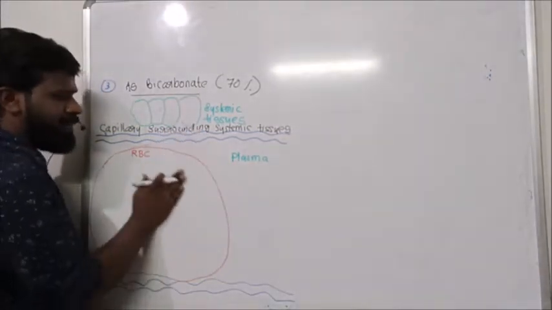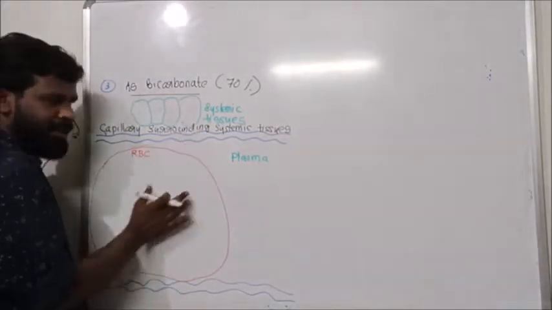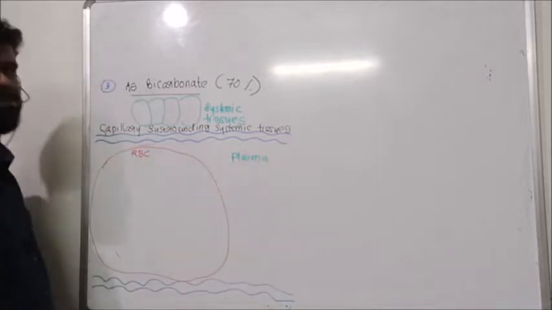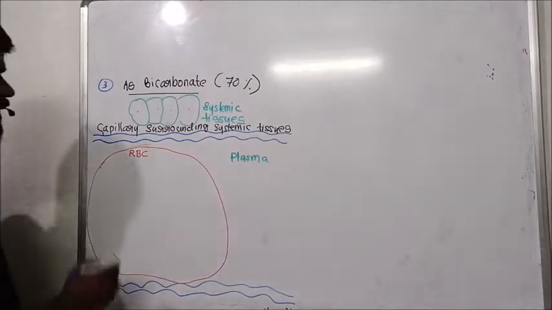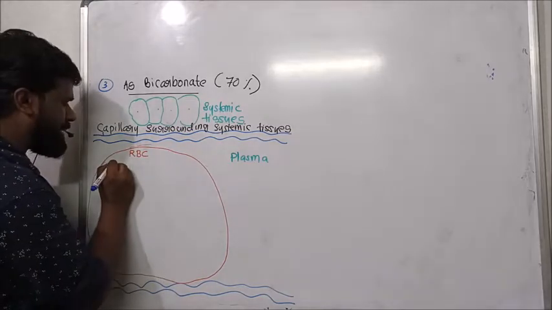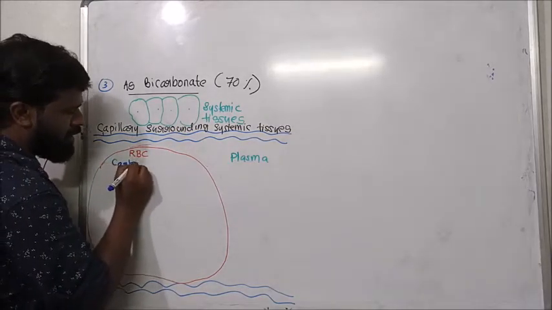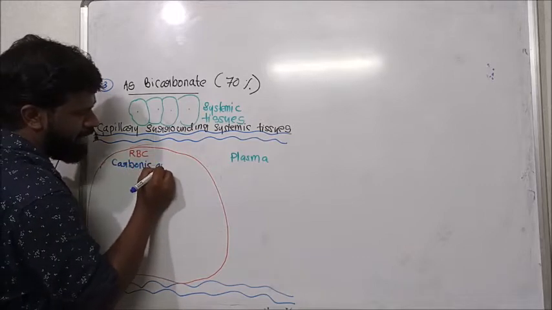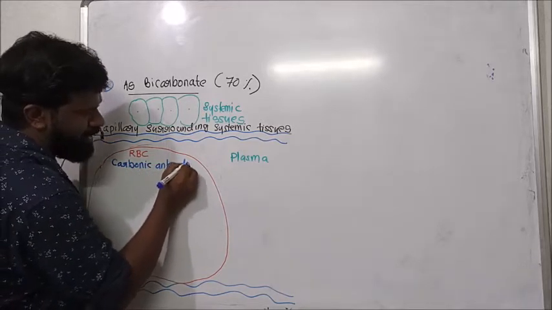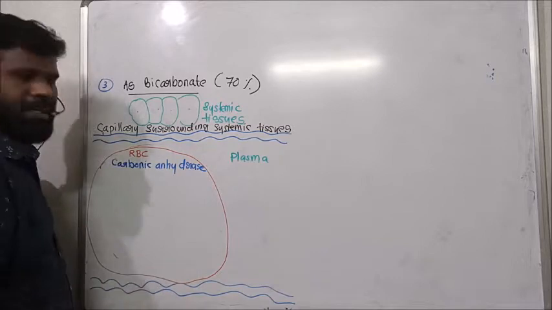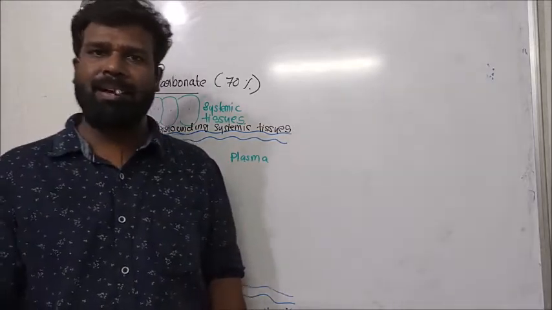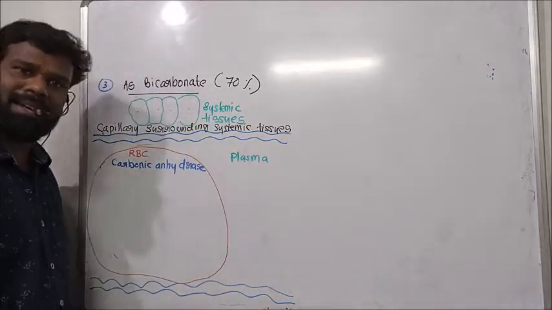And this is an RBC inside this capillary, and this part is the plasma. And we know RBC contains an enzyme called carbonic anhydrase enzyme. It's a zinc-containing enzyme in RBC, carbonic anhydrase enzyme.